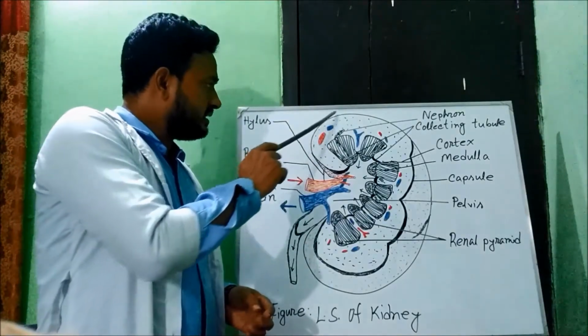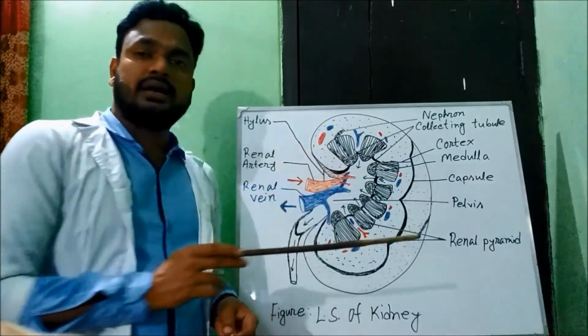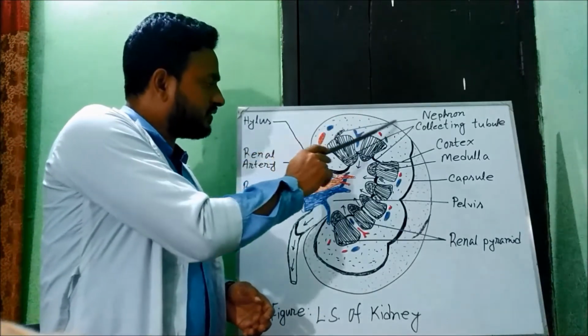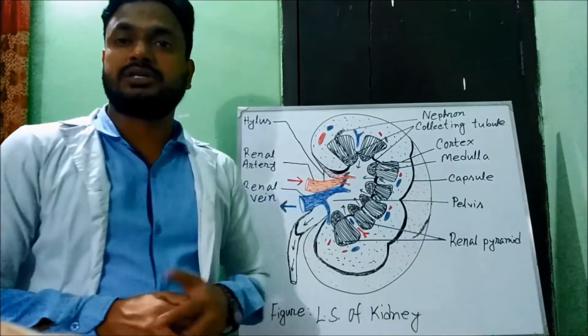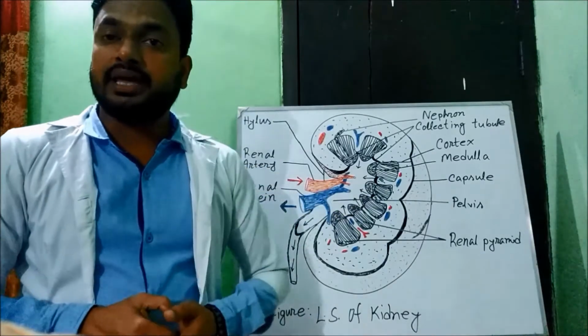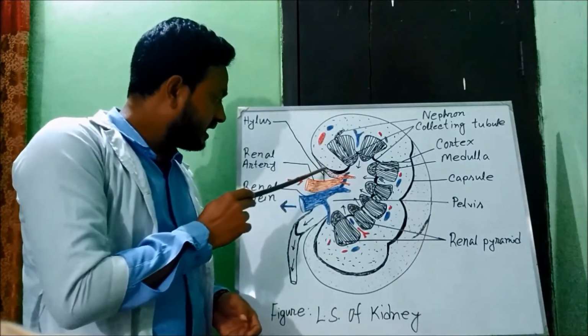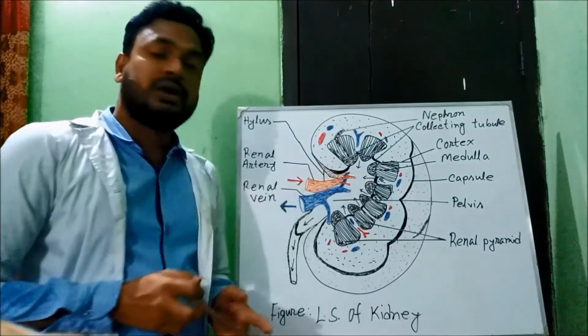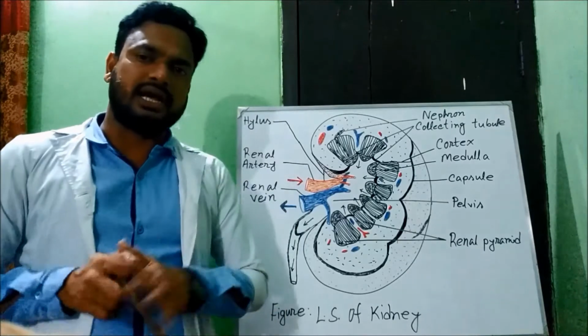Look here, it looks like a seed of a bean. The outer side of the kidney is convex and the inner side of the kidney is concave with an indentation, like here, called hilus. It is called hilus or hilum.